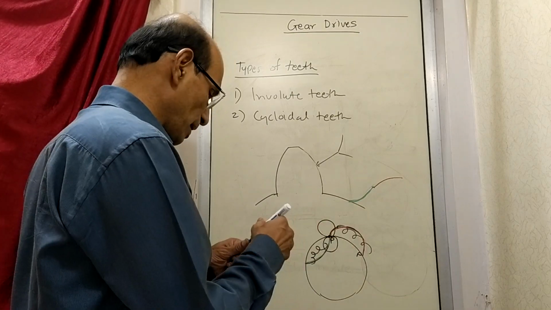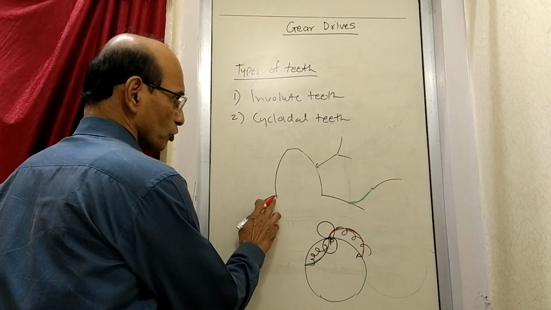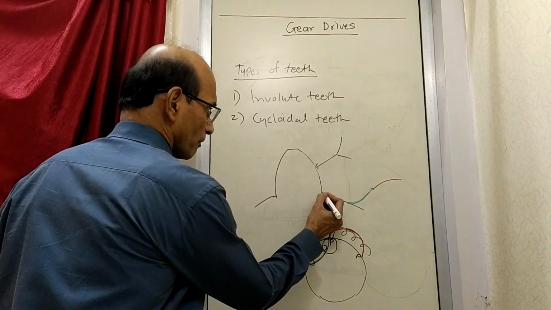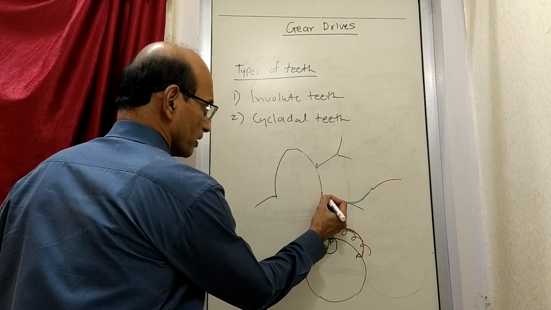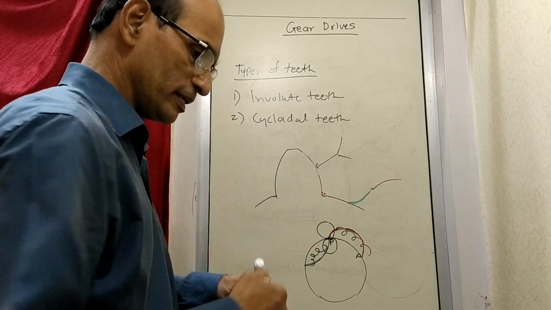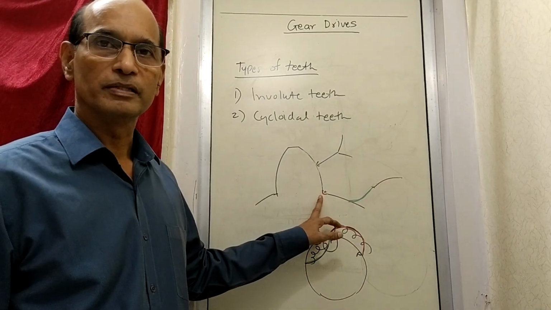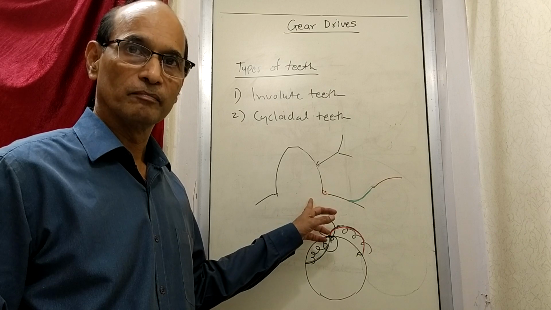Now what is root radius? See, at this place there is no sharp corner like this, but here there is a small curvature. So that curvature has got a radius, and this radius is very small here in the case of involute teeth, so they are relatively weaker.